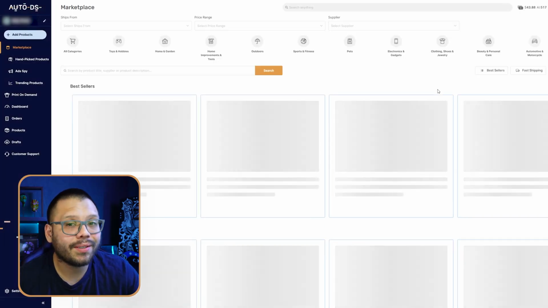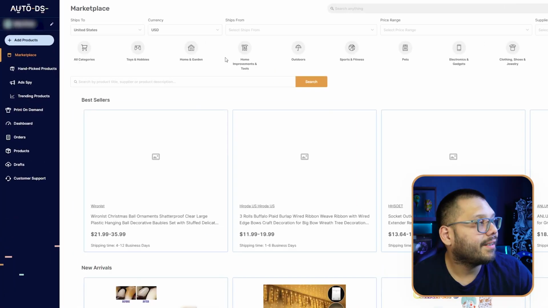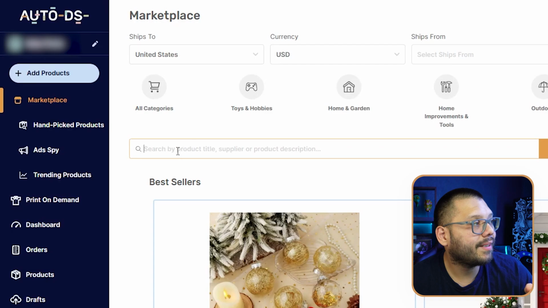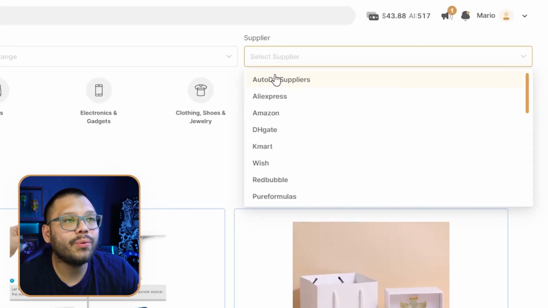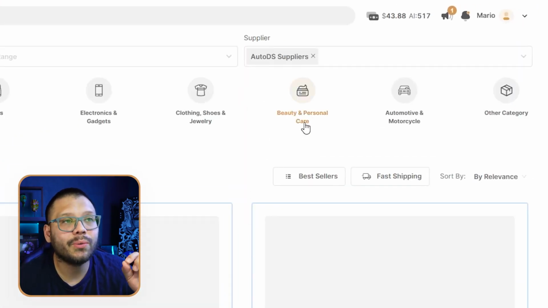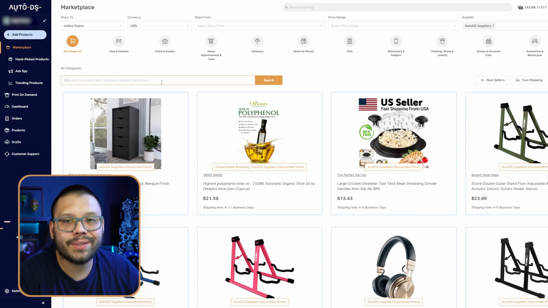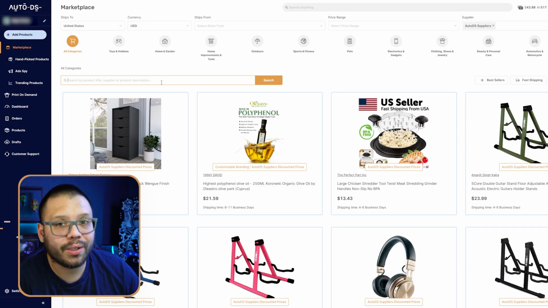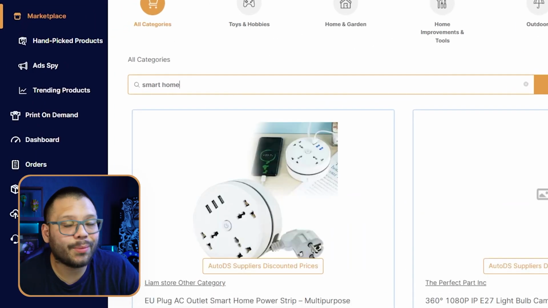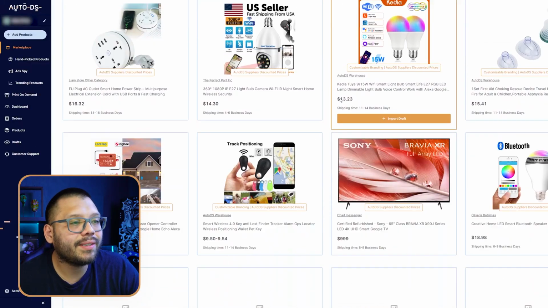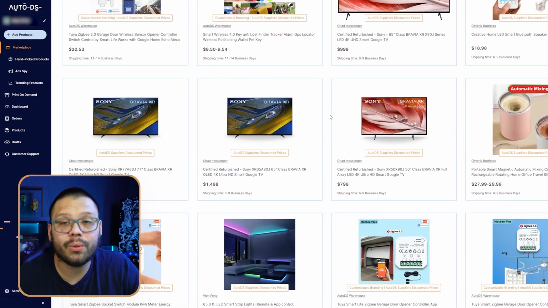But besides that, another thing that you can do is check out the products over at AutoDS. Now for this, we can go to the marketplace, and I would go to the supplier section and switch it over to AutoDS suppliers. That way you can look for products that can help you with your branding. So for this, all we really have to do is type in a couple keywords for the product that we want. So we can simply look for something like smart home, and we'll have all of these different products that are relevant to what we searched for.